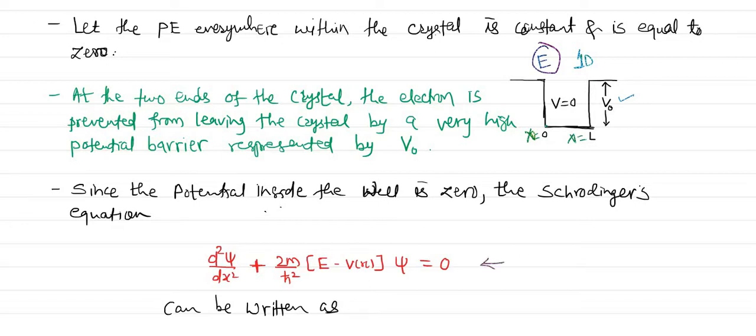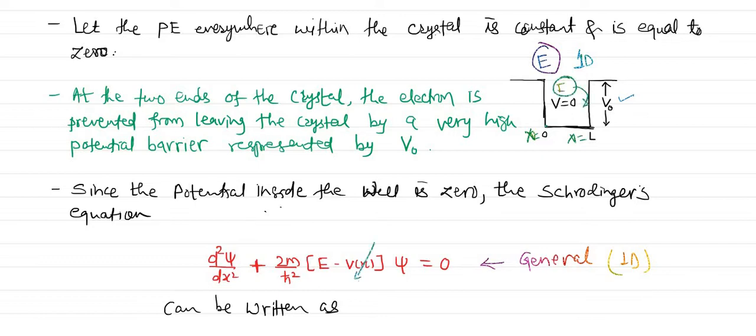This general form in one dimension can be written for our case as follows. If I want to talk about inside the box, the potential energy is 0.